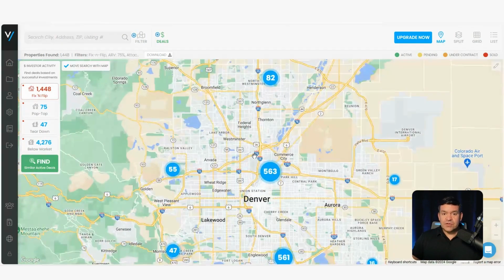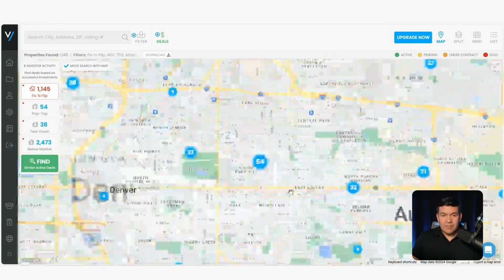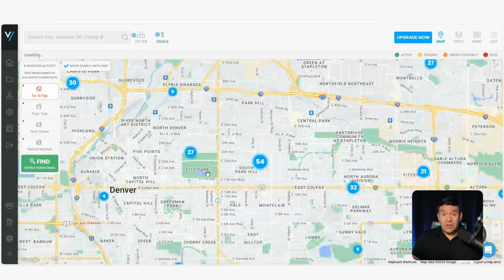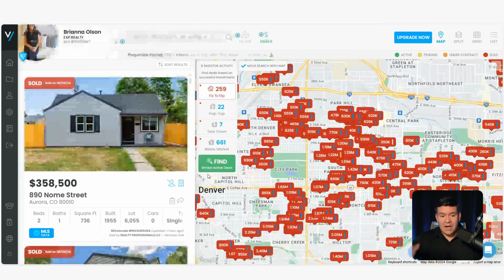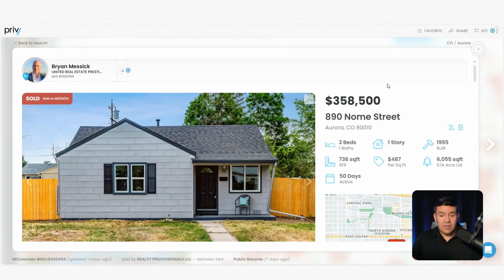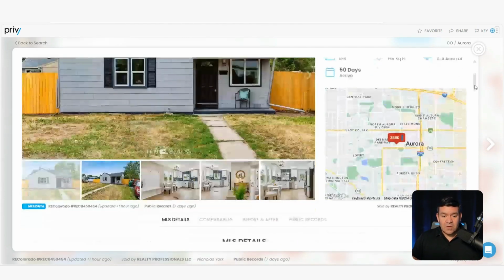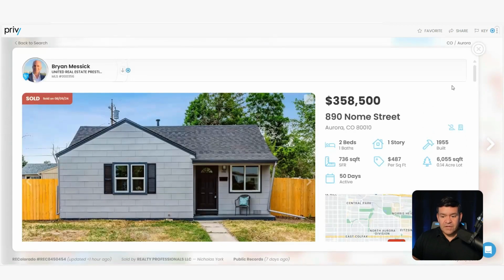And that's especially crucial because you don't want to be using some sort of universal formula to go and find a deal. You've probably heard of the 70% of ARV minus construction cost calculation. That doesn't work everywhere. If you were to apply that formula, say here in the Denver market, you might never win a bid because the investors in these areas are willing to pay a higher price and a higher percentage of ARV than they would in an area, say like Chicago or in the Midwest, where the prices are a lot lower.